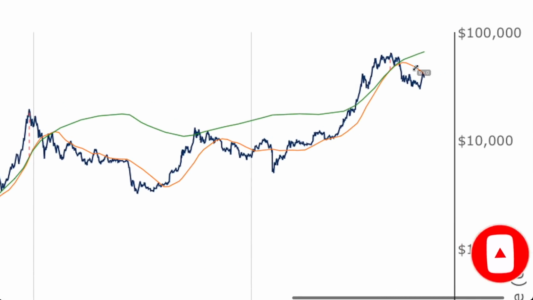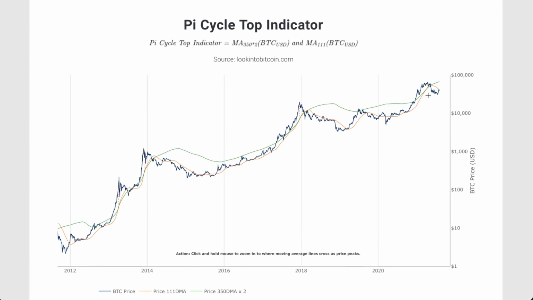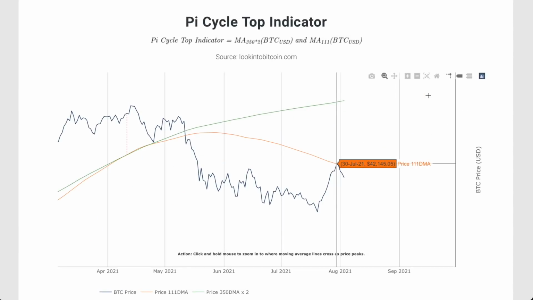So at the moment, we are rejecting from here, but how much will we reject? And I'm going to be talking about a few price points to watch out for on this recent rejection. What should we watch out for on just looking at supports? What's going to be important in terms of dictating whether we indeed form a higher low at around the mid 30s, lower 30s. I'm going to be sharing those insights with you, but at the moment, really important to understand that this 42,000 daily moving average is a resistance. It will continue to figure as a resistance, but as time passes, this resistance is going to trend downwards.